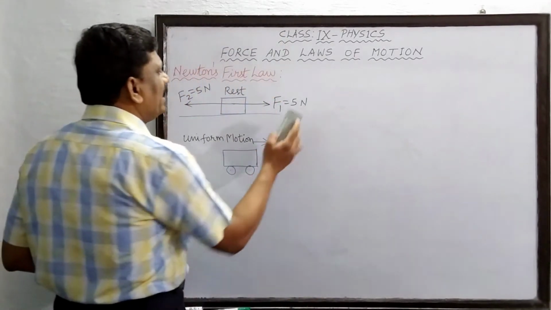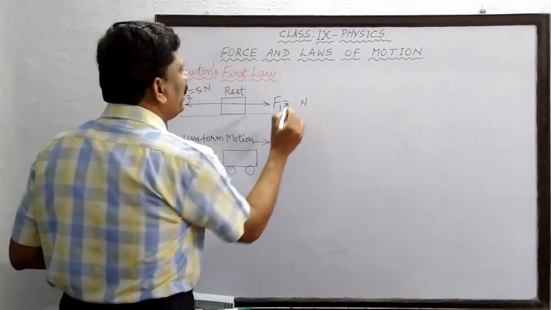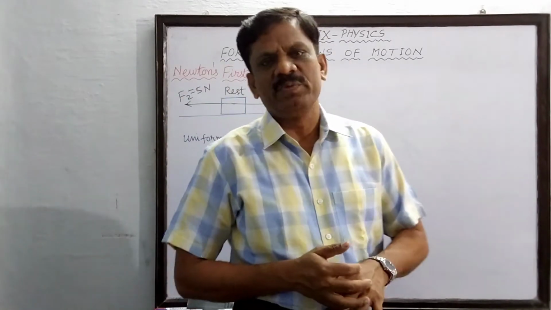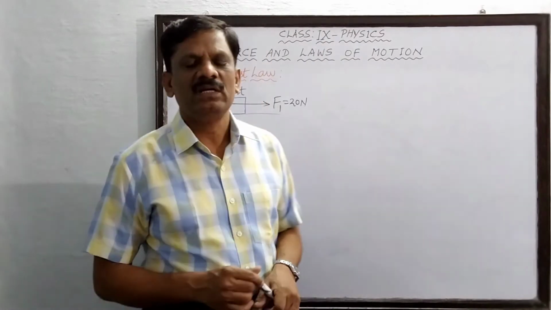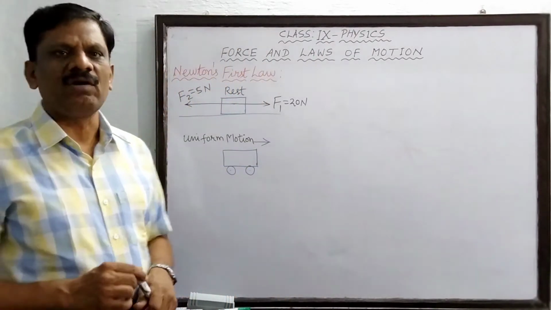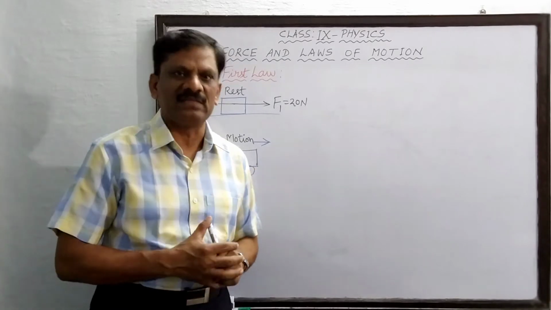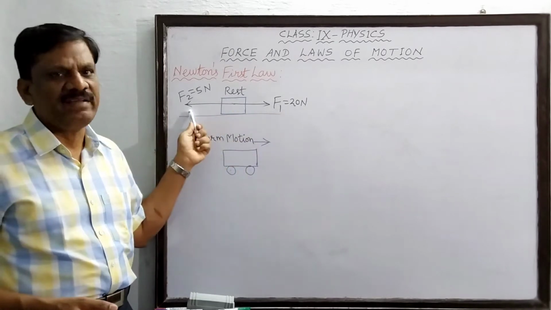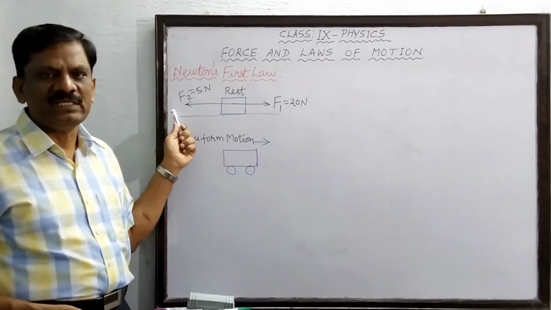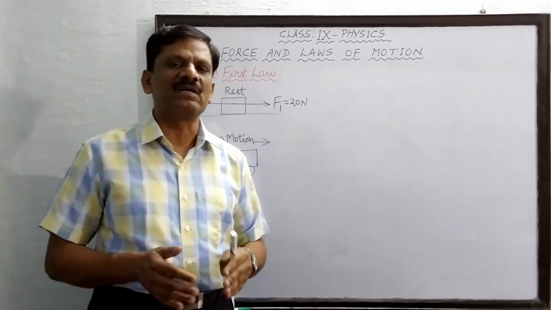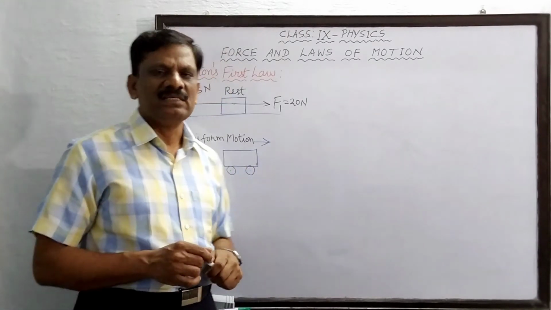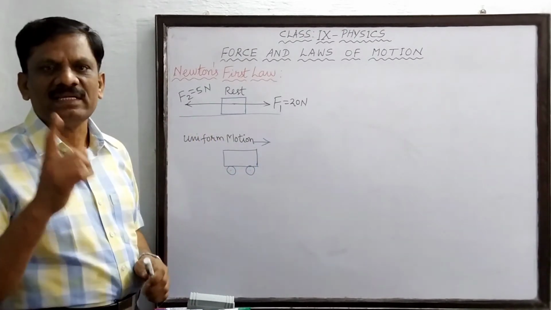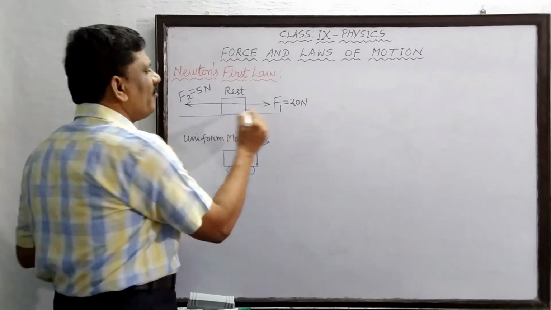Now I will take the first force F1 to be equal to 20 Newton for example. So F1 is equal to 20 Newton and F2 is equal to what? 5 Newton. Now are these two forces called balanced forces or unbalanced forces? They are unbalanced forces because their magnitudes are different. Directions are opposite to each other. So there will be a resultant force, called a net force, acting on the body. This is called unbalanced force. And F1 is greater than F2. As a result, the body is going to move in the forward direction.